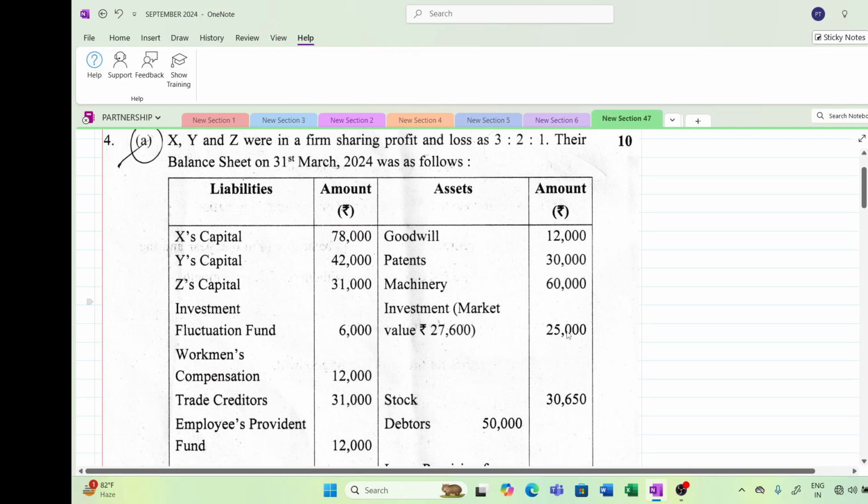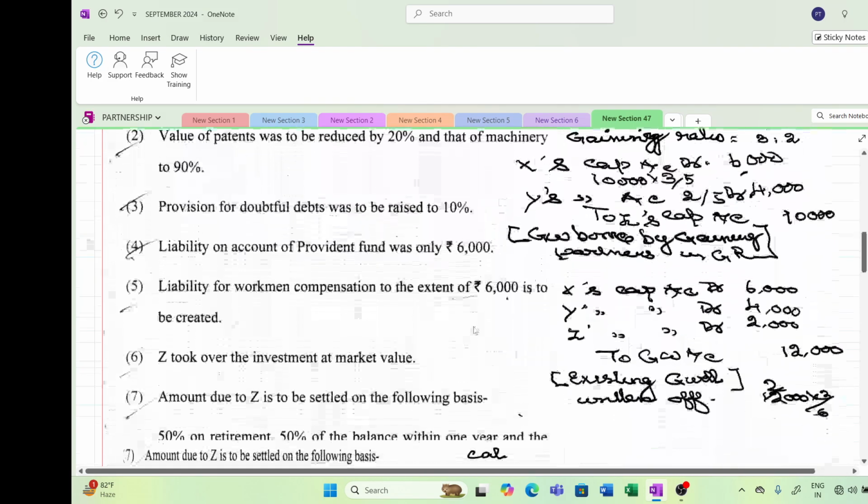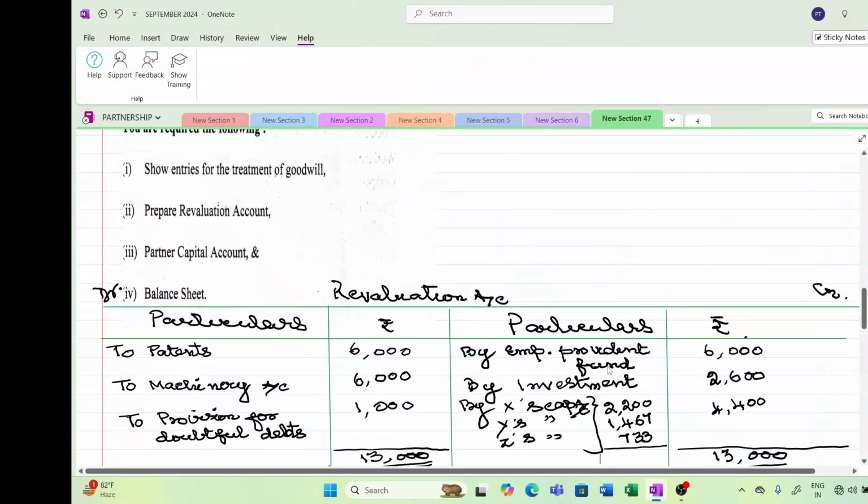It is 25,000, whereas Z is taking it for 27,600. So there is an increase in the asset of 2,600. So this will go to the revaluation credit. So I have taken it to the revaluation credit side. Investment is taken by Z at a higher value, by 2,600.